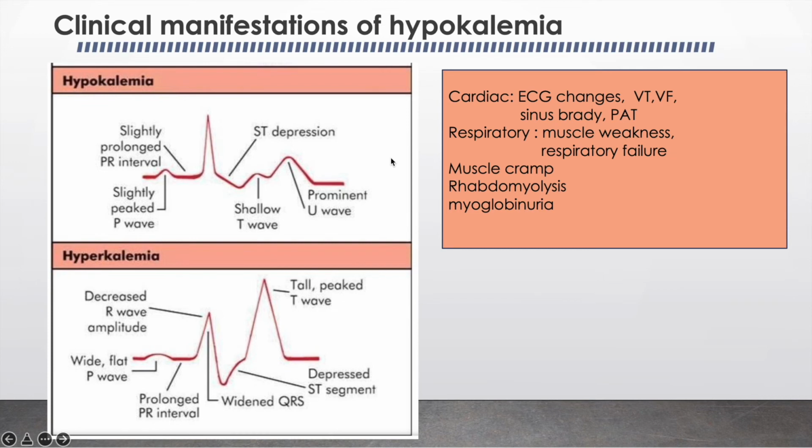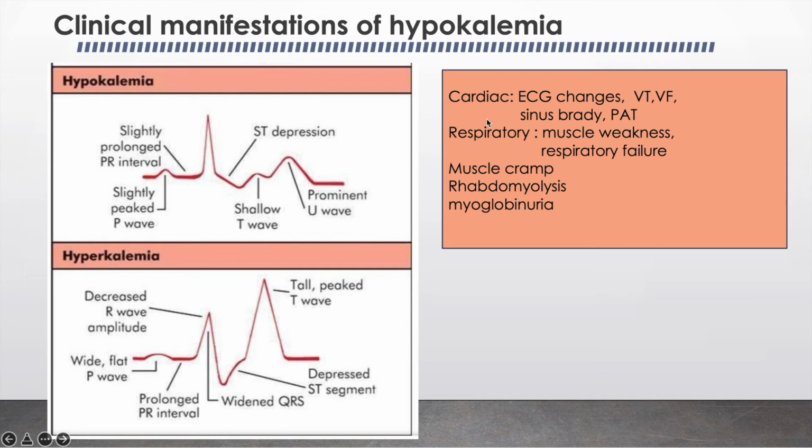So the clinical manifestation of hypokalemia. So mostly the cardiac changes like the ECG changes. So the specific ECG changes for hypokalemia are the prominent U wave, the shallow T wave or the ST depression. So here we can compare the ECG changes of hypokalemia and hyperkalemia. So in hyperkalemia there is tall peaked T wave, in hypokalemia there is shallow T wave. So these are the specific ECG changes seen with hypokalemia.